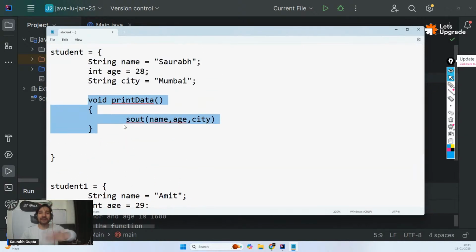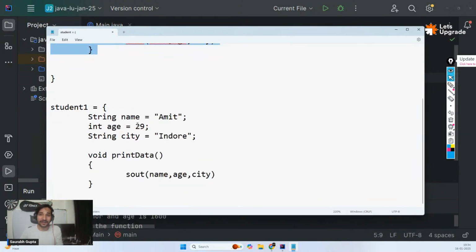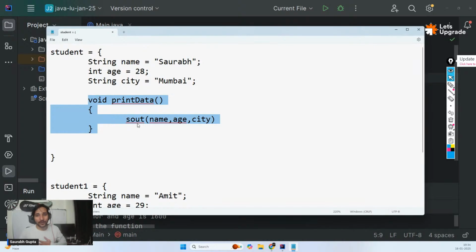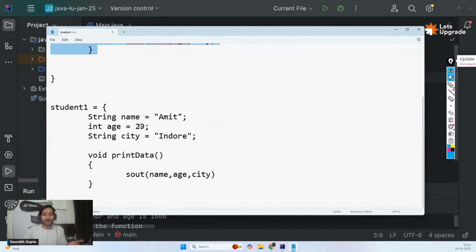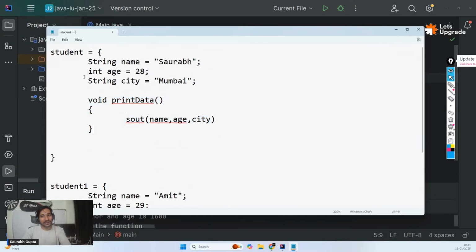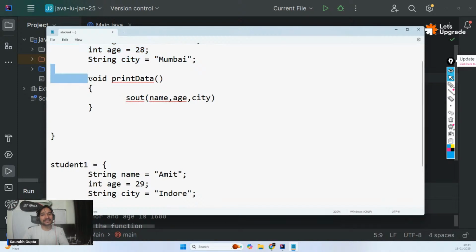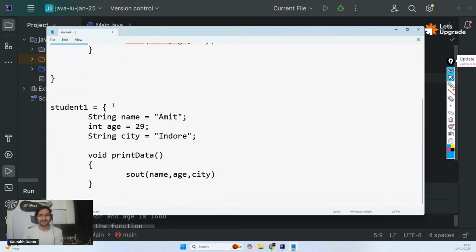So all objects will have the same thing if they're of same type, definitely, right? Because if I'm a human object and someone else is also a human object, they will have the exact same property. If they have some other properties, like they have one horn or they have one tail, then they are different. Then they are not human. Getting my point? So if they have different properties and different behaviors, then they are not human, obviously. Both of them have exact same properties and exact same behavior. Make sense, everyone?